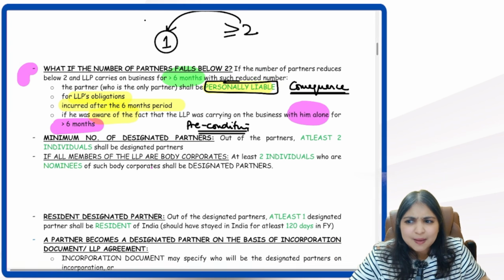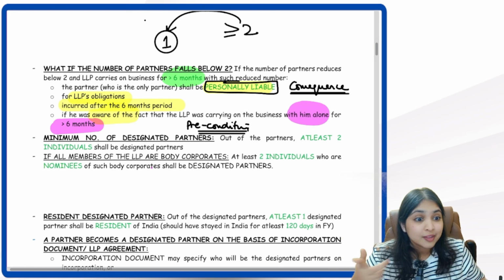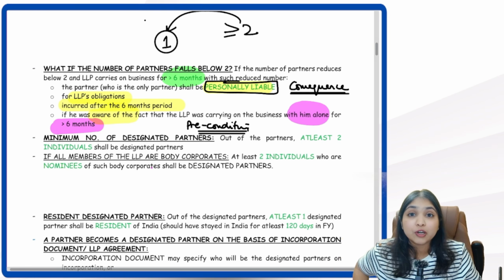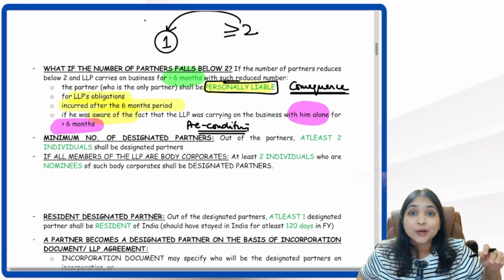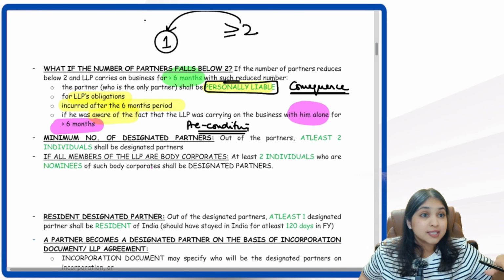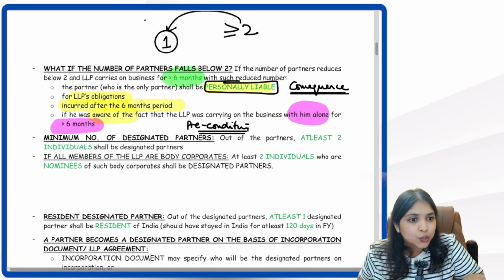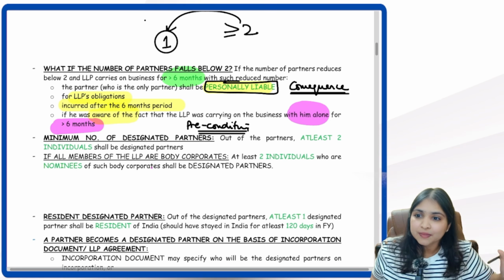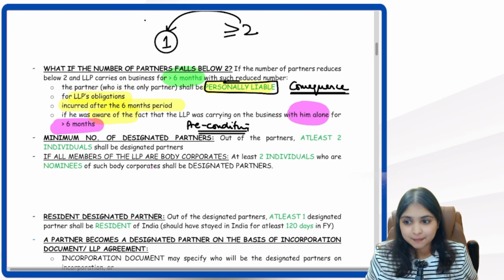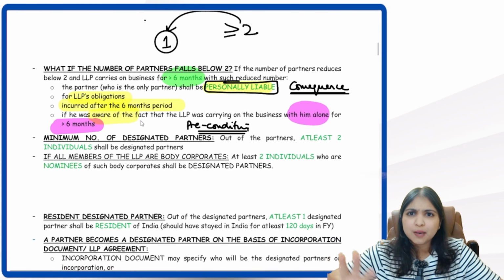And by the way, something very similar we have in the Companies Act also. Even in the Companies Act, we have this point: what if your number of members falls below 2 in a private company, or below 7 in a public company. Something very similar you have even in Companies Act Section 3A, right? Same thing we have over here in the LLP Act. Okay, so this was our entire discussion about partners.